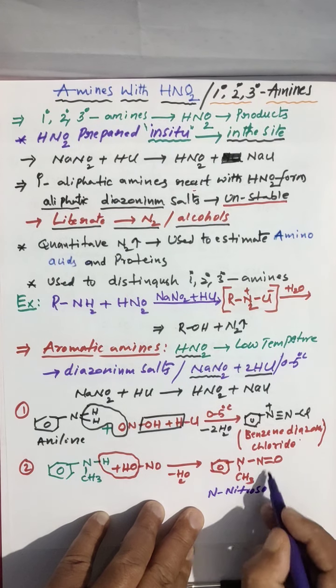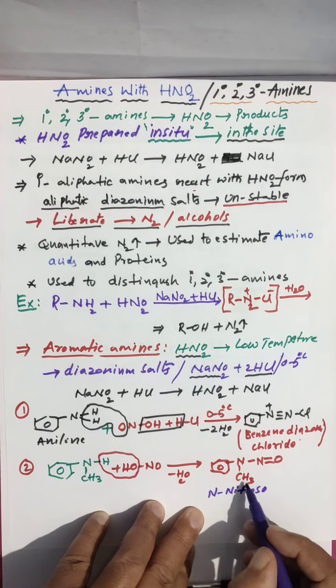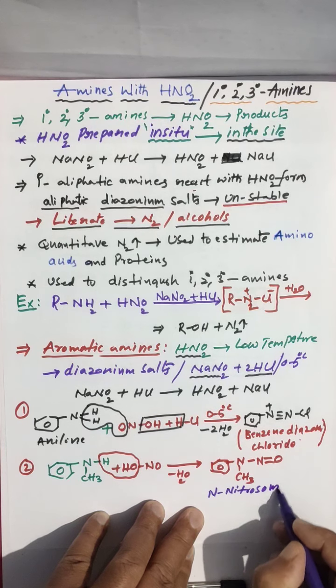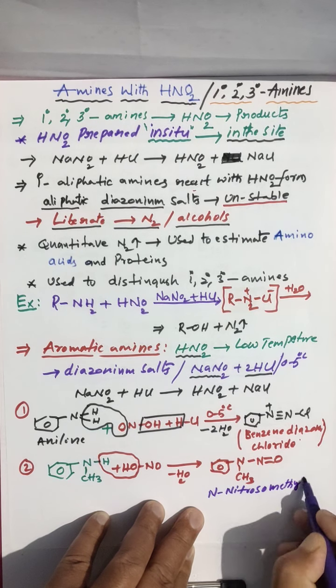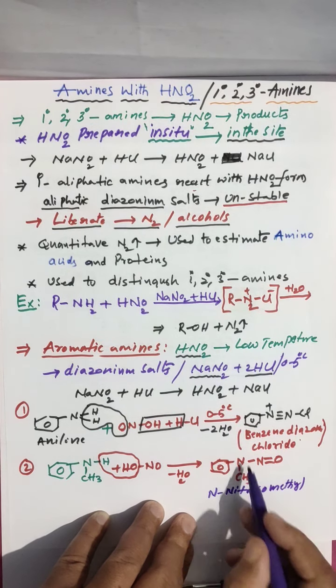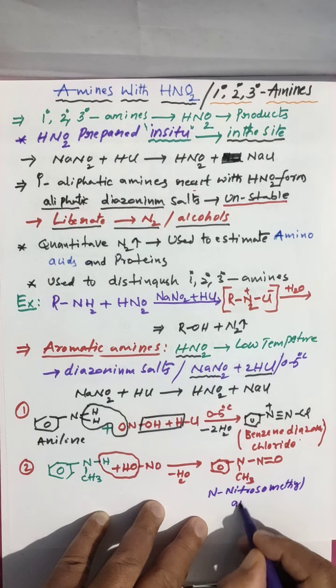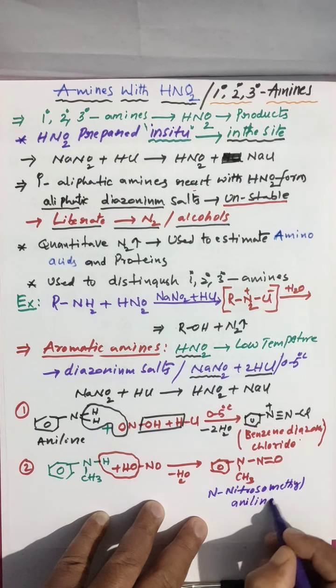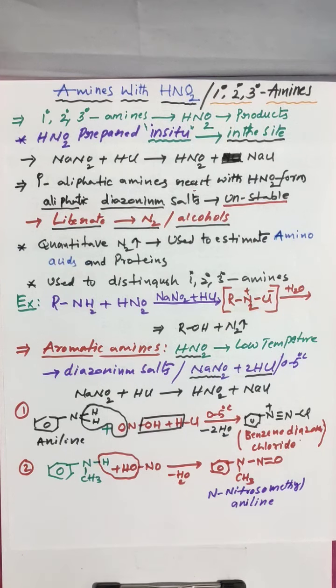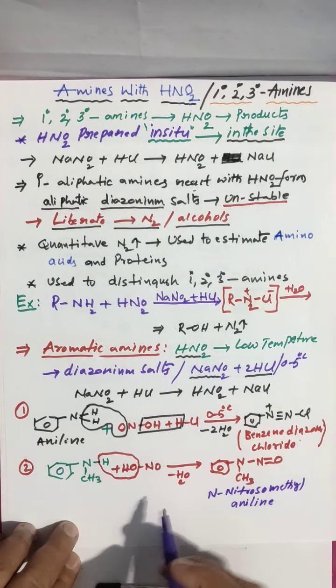This is the nitroso group, this is the methyl group, and this is aniline. Clear? N-nitroso methyl aniline.